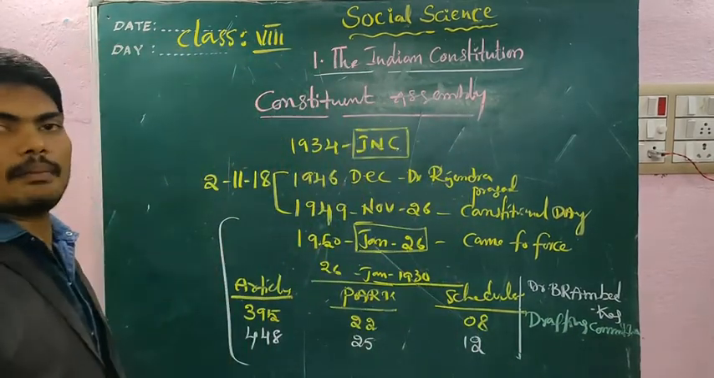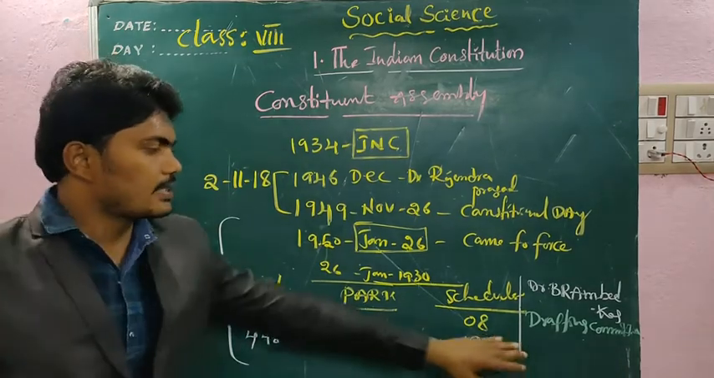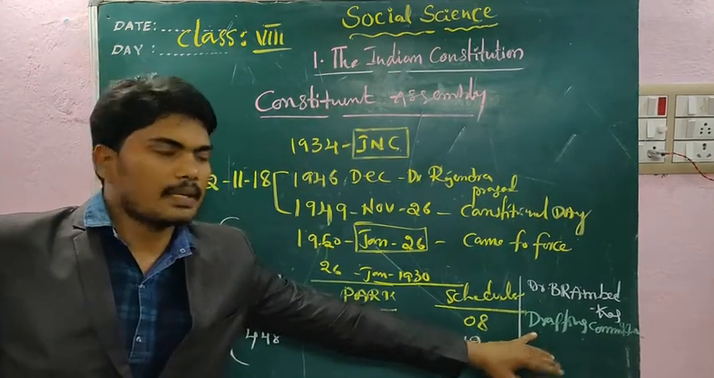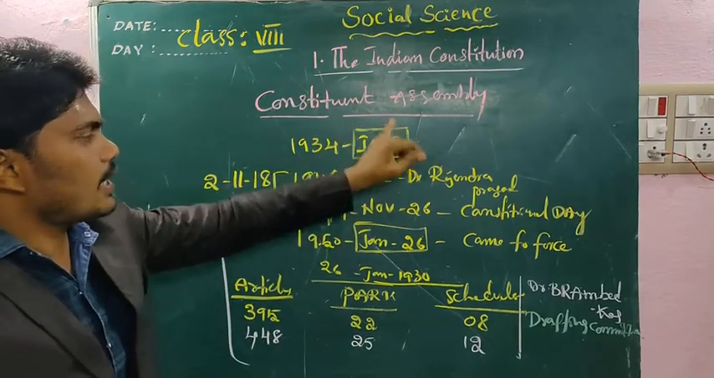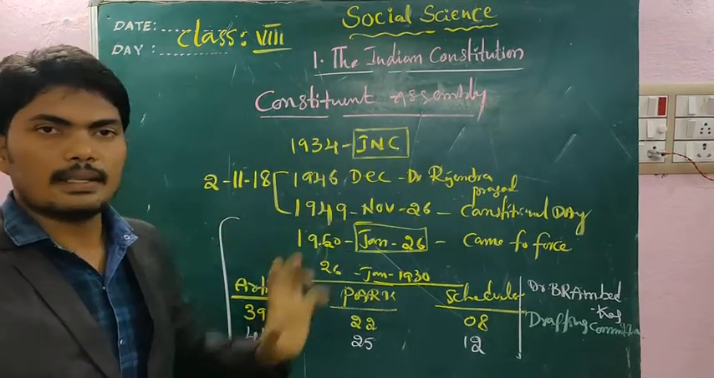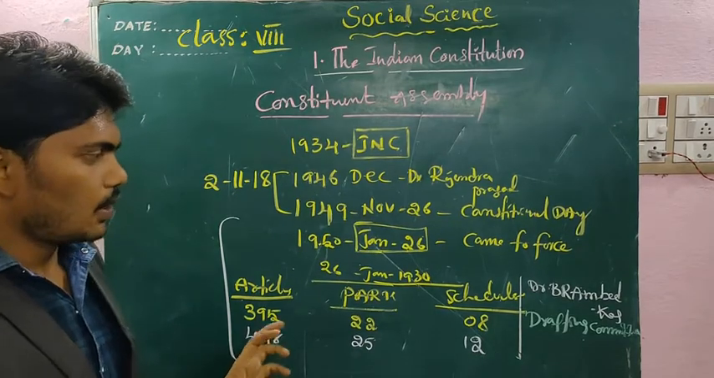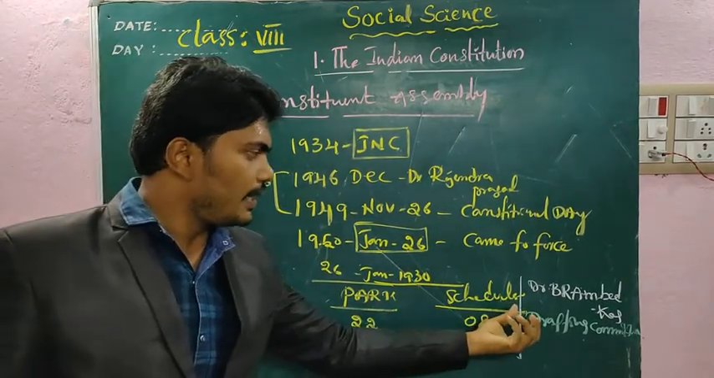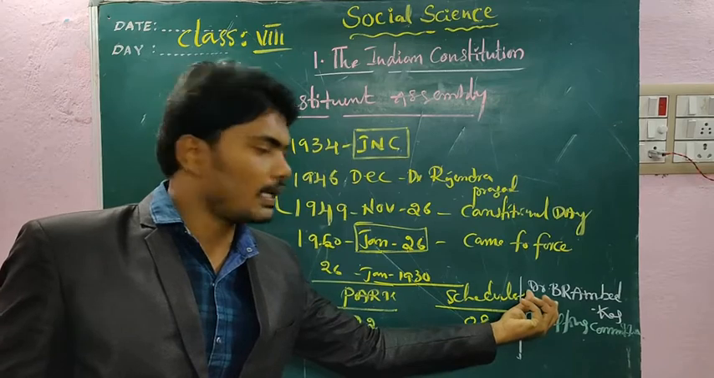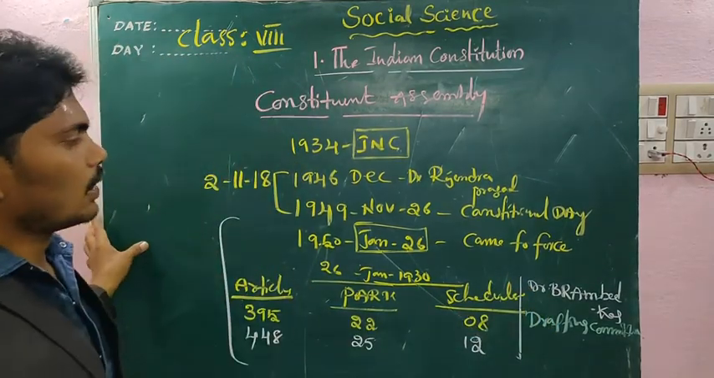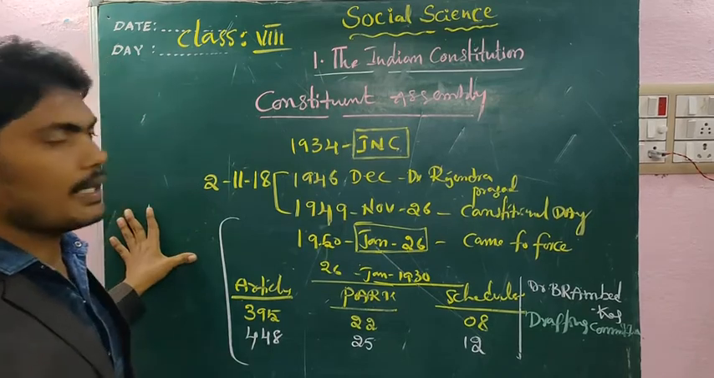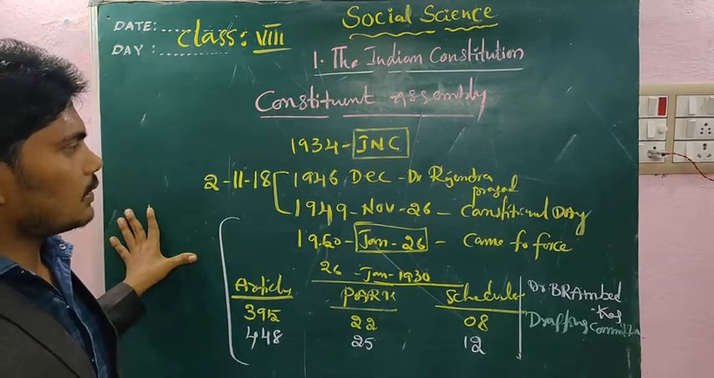Yes, Dr. B.R. Ambedkar is the chairman of the drafting committee. Who is the chairman of the Constituent Assembly? Dr. Rajendra Prasad. Who is called the father of the Indian Constitution? Dr. B.R. Ambedkar. He played a greater role in drafting the Indian Constitution.